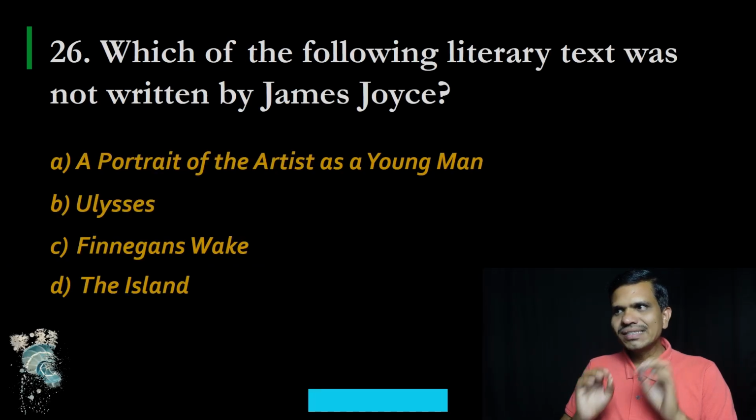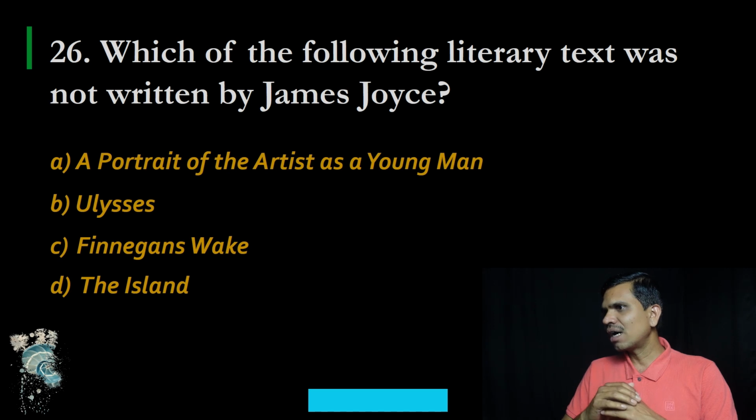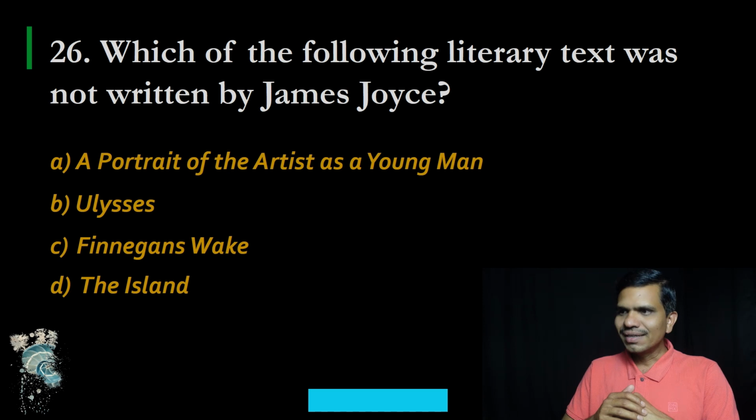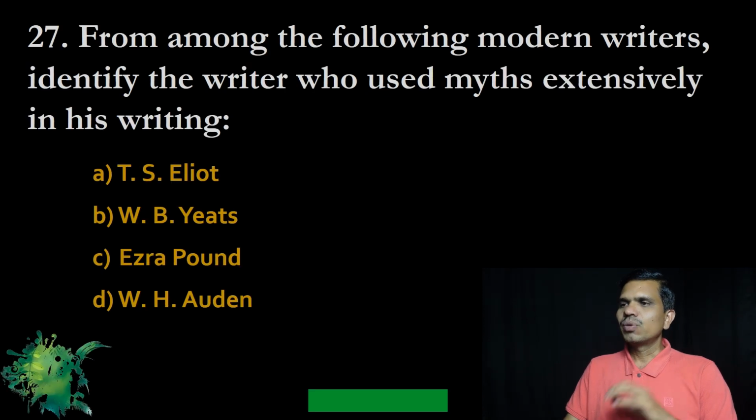Waverley. 26. Which of the following literary texts was not written by James Joyce? A. A Portrait of the Artist as a Young Man, B. Ulysses, C. Finnegans Wake, and D. The Island. And the correct option is D, The Island. 27. From among the following modern writers, identify the writer who used myths extensively in his writing. A. T.S. Eliot, B. W.B. Yeats, C. Ezra Pound, and D. W.H. Auden. And the correct option is B.